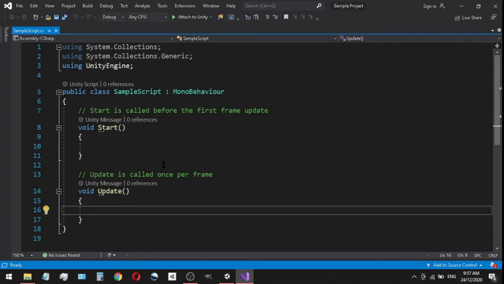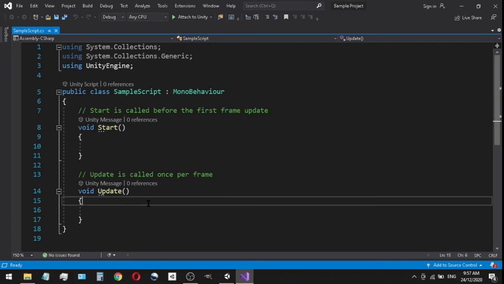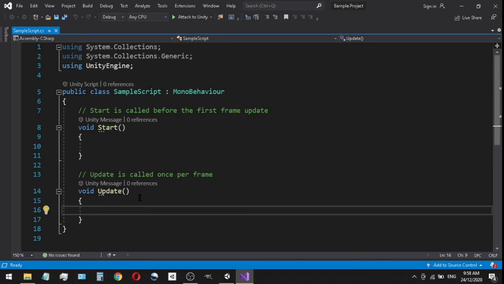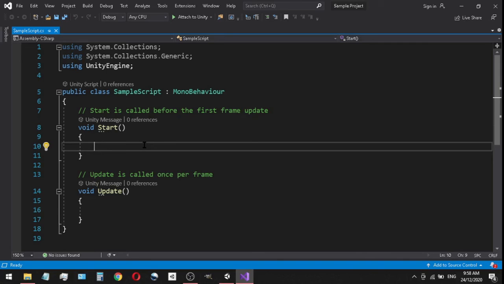And then update is called once per frame. So again, it's updating your game constantly. This is the idea of how these two work, and we're going to be using them to create our game. So we have officially finished our setup for Unity and Visual Studio. I'm going to end this off by writing just a simple line of code. So let's see what happens when we write